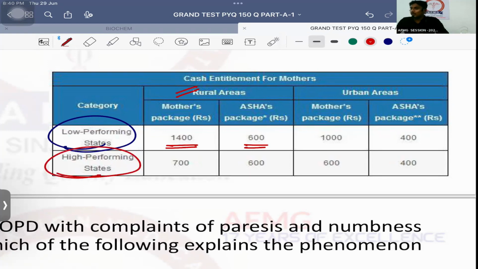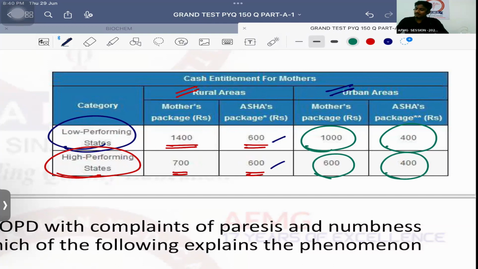High performing state in rural areas, mother is given how much? 700 rupees and Asha worker is given how much? 600 rupees. No issues with this because it is rural area. Rural area में आशा का same है, 600. If I talk about urban areas now, definitely in urban areas in low performing states, the mother will be given 1000 rupees and the Asha worker will be given 400 rupees. In high performing states, the mother will be given 600 rupees in urban areas and Asha worker will be given 400 rupees. Easy to remember. Asha worker rural areas kitna? 600 rupees. Asha worker urban areas kitna? 400 rupees. No issues with this. That's how you can remember.